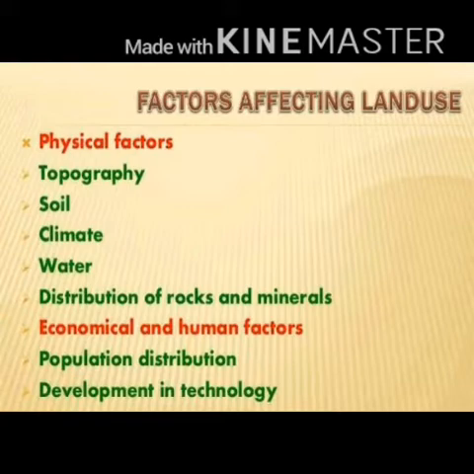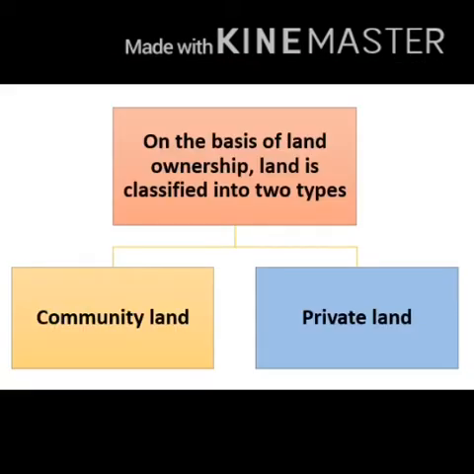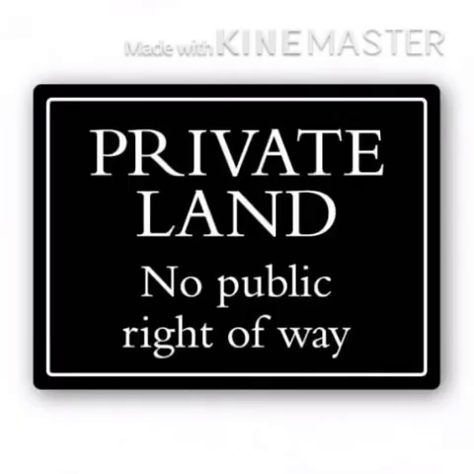Now, on the basis of ownership, children, land can be divided into two parts, that is private land and community land. Now with the names only you can guess the idea. What is the difference between private and community land? Yes, you are right. Private lands are the lands, children, which are owned by an individual.